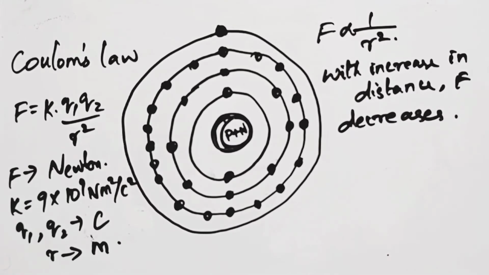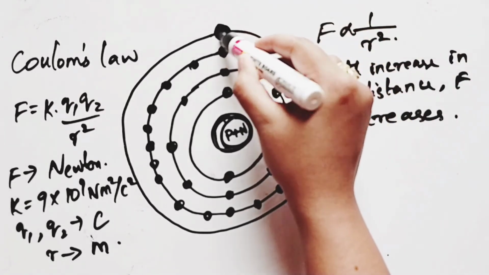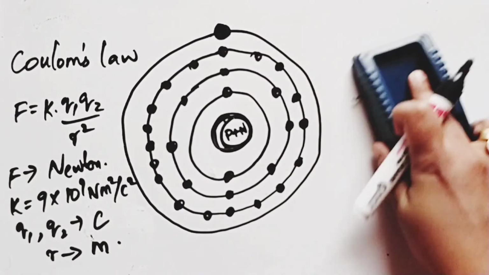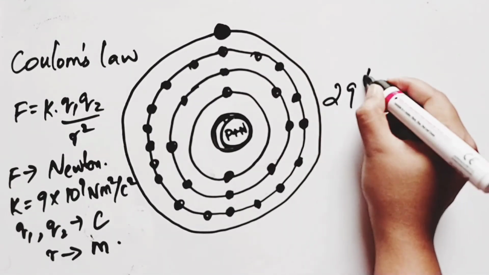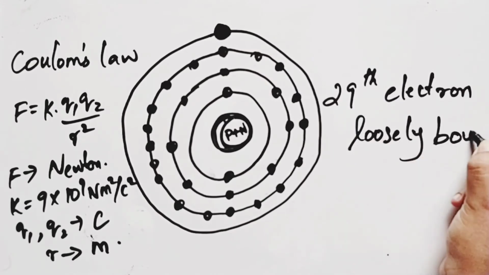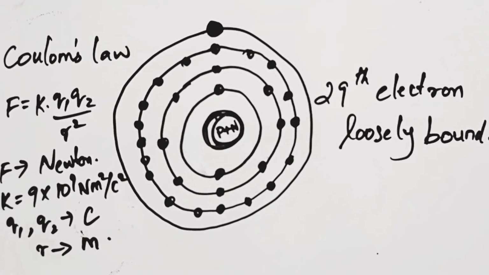The electrons in the first shell are more tightly held to the nucleus than the electrons in the second shell or third shells. 29th electron, which is the only electron, that too in the fourth shell, is far away from the nucleus. So, the force of attraction is very less. The result is that the 29th electron is loosely bound to the atomic structure, and with a little bit of pressure from outside source, this electron will be encouraged to leave the parent atom.